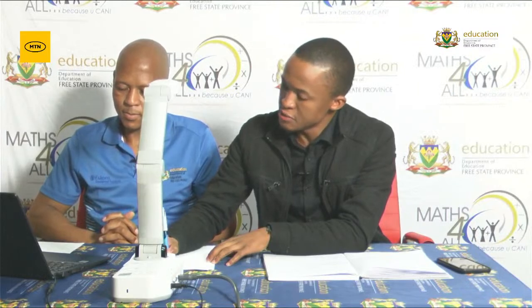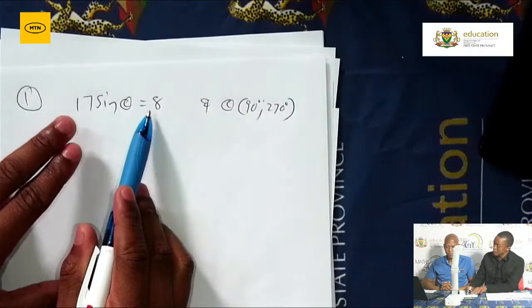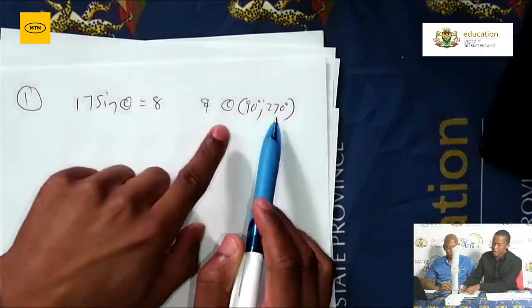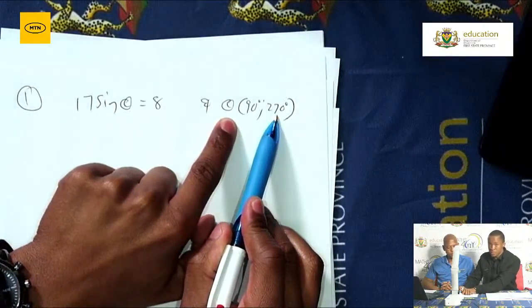You are given a trig expression, and you'll also be given an interval. So for those that are listening, you'll be given a trig equation, 17 sine theta is equal to 8. What's important here, the angle is not given, and you are given the interval in which the angle lies.